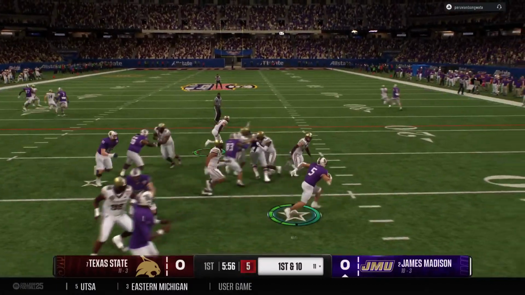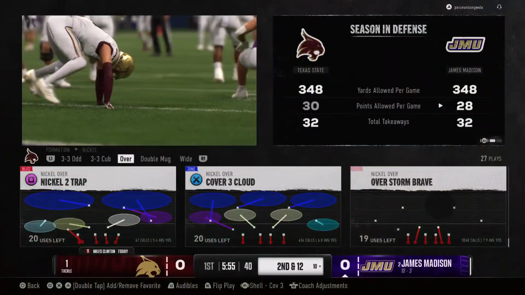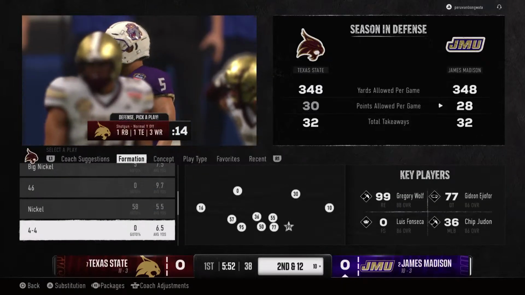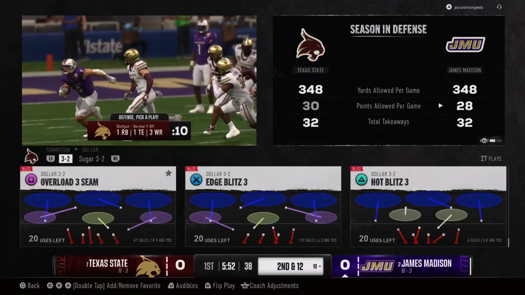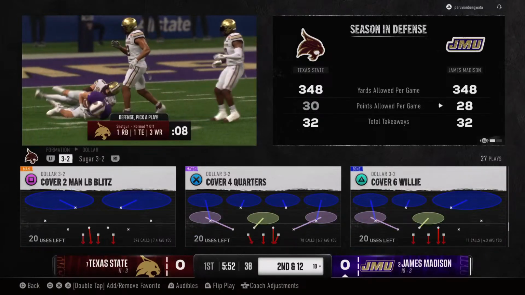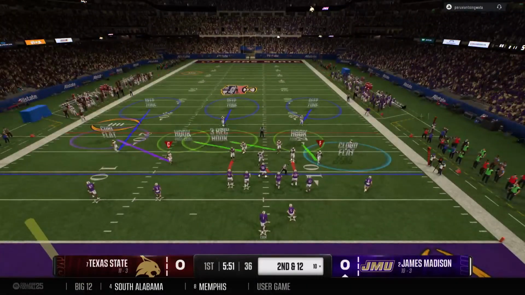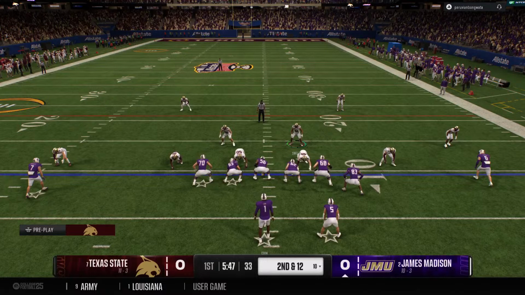Here's the handoff. Tackle behind the line. It's a loss of 2. Went backwards on first down, so it's second and long here from the 10.